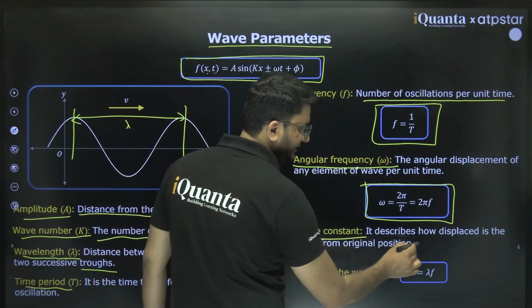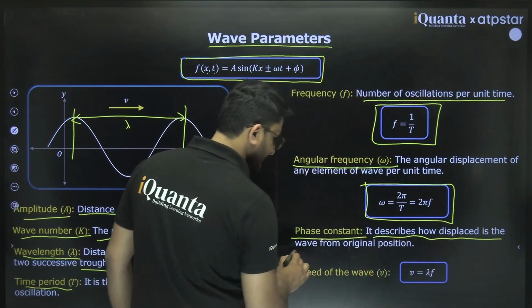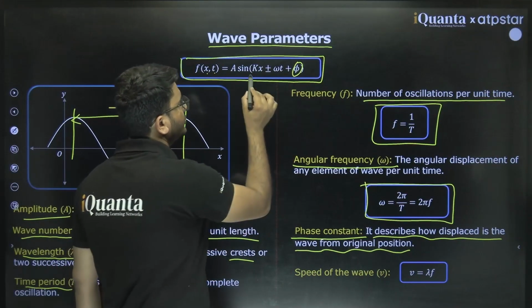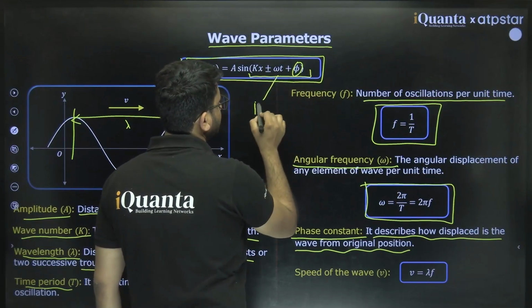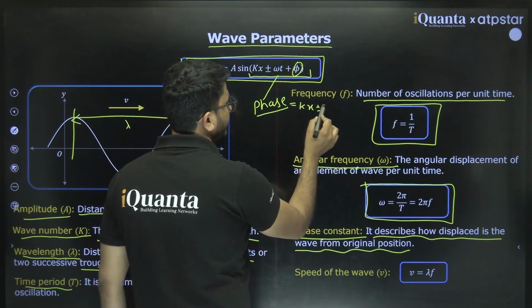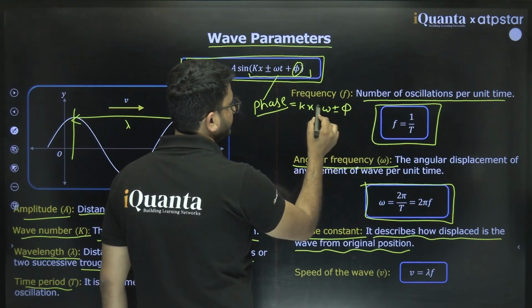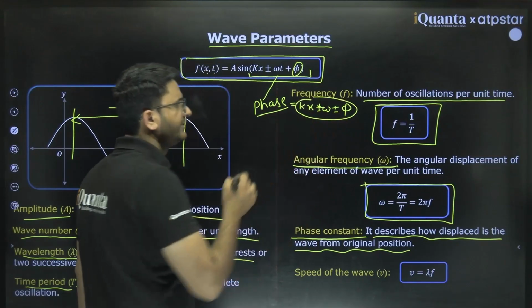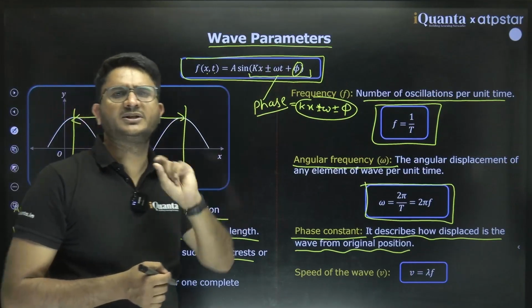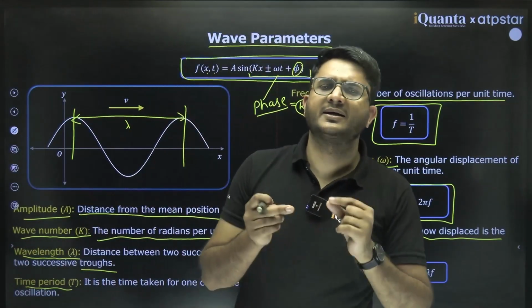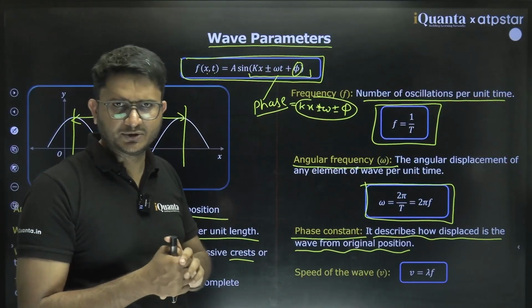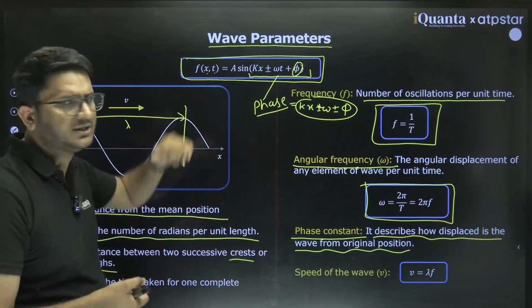Phase constant is phi. It describes how the wave is displaced from the original position. This is called the phase constant phi, and this total term is called the phase. Phase is a function: kx plus or minus omega t plus or minus phi. Phase is a mathematical function and this is the phase constant. It gives some information about how the particle was originally displaced when we look at x equal to 0 or t equal to 0, so it gives information about its initial position.